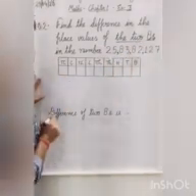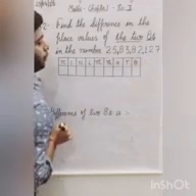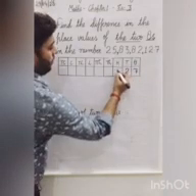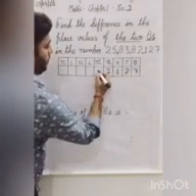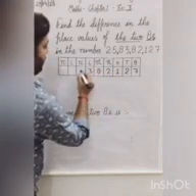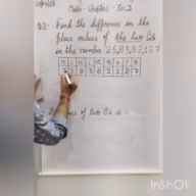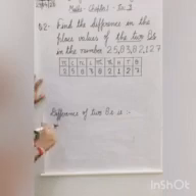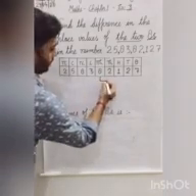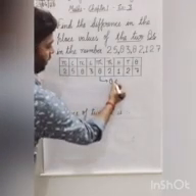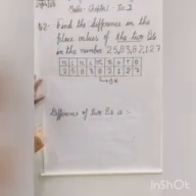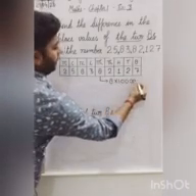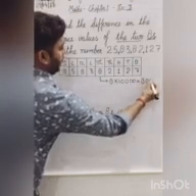So what do we have to do to find the place value? First of all, we put all the digits in their place value chart. 7, 2, 1, 2, 8, 3, 8, 5 and 2. Now we have to find the place value of the 8 in the number. First, the place value of this 8 is 8 into... What place does it occupy? The 10,000 place. So the place value of 8 is 8 multiplied by 10,000, which is 80,000.